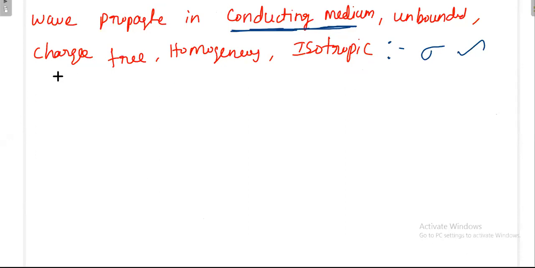Conclusions. Okay, so now I take the Maxwell equations. The Maxwell equation is del cross E is equal to minus dB by dt.